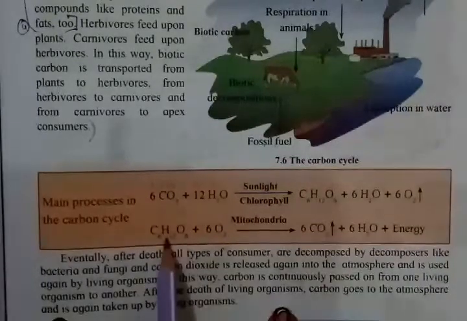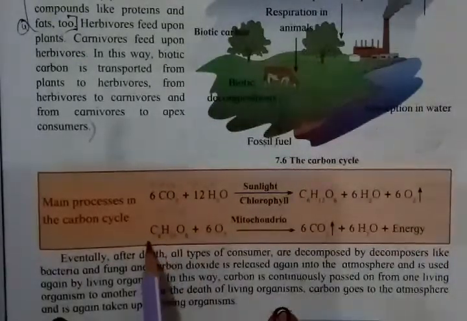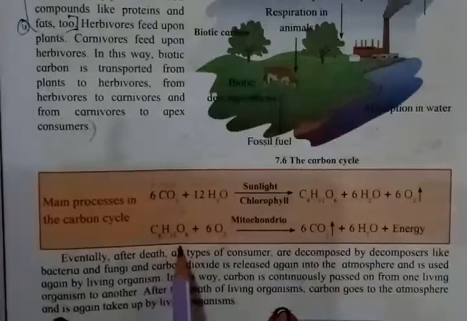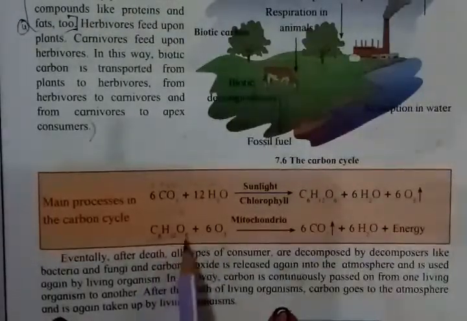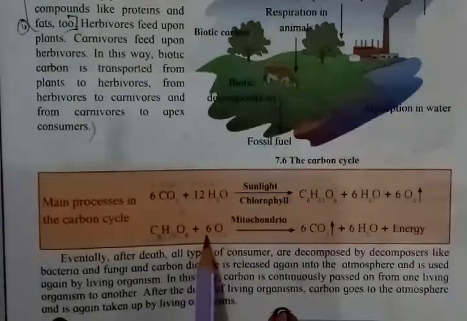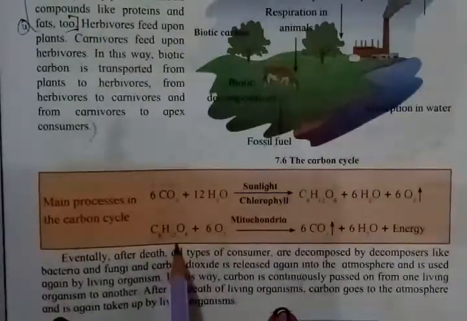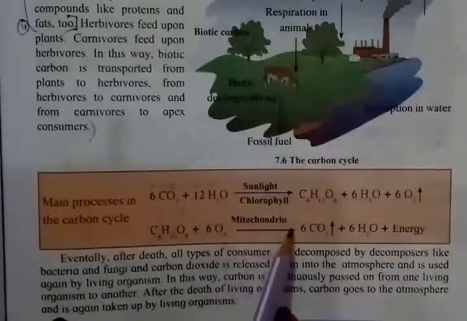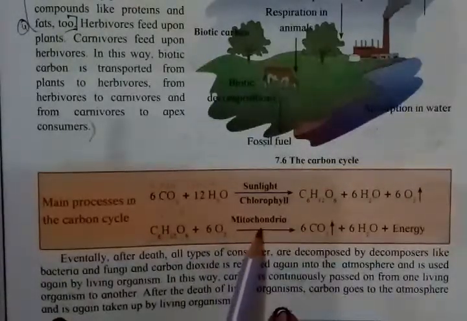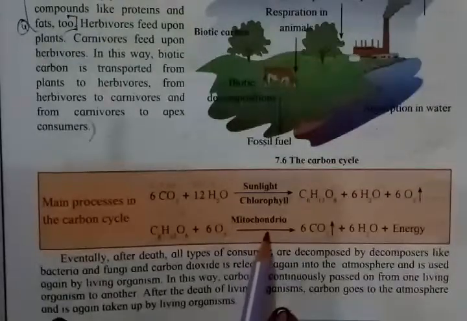Then again, this is glucose. From this glucose, if 6 molecules of oxygen combine, then in the presence of mitochondria, these mitochondria are present in the animal cells.